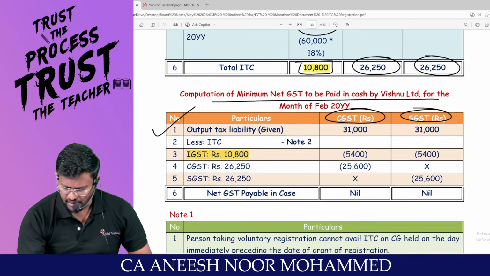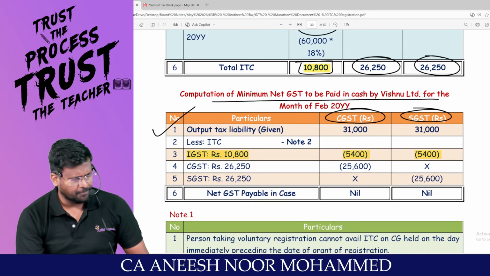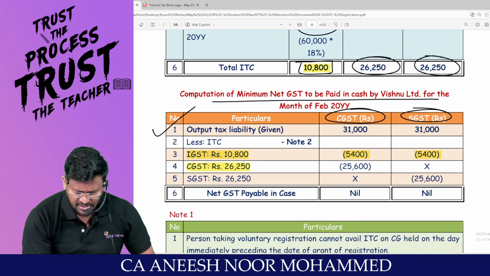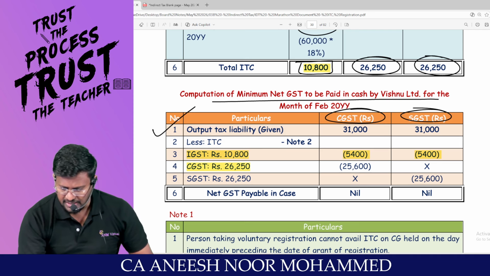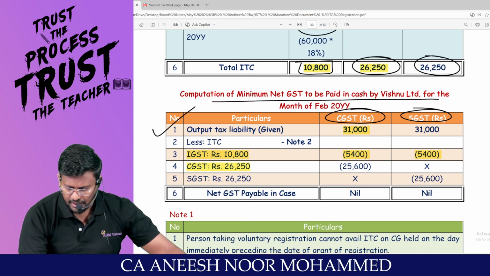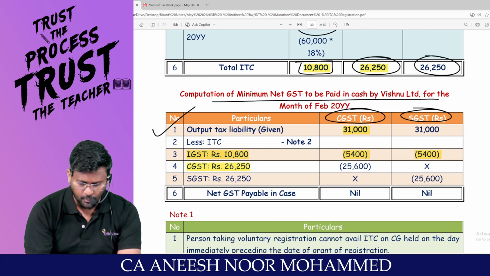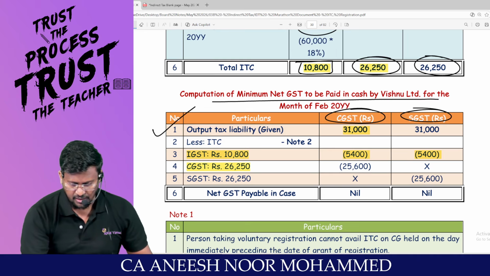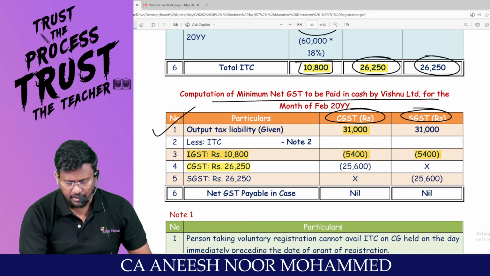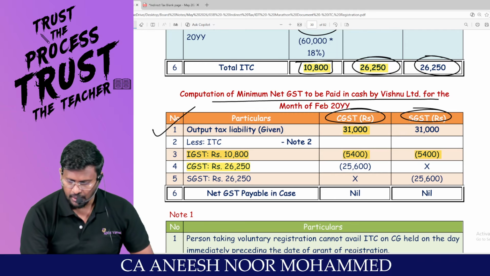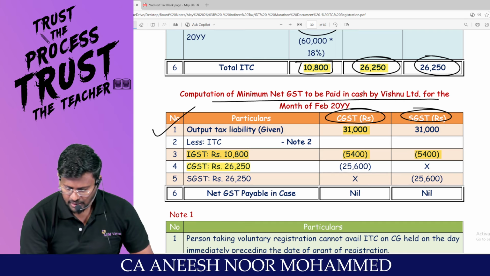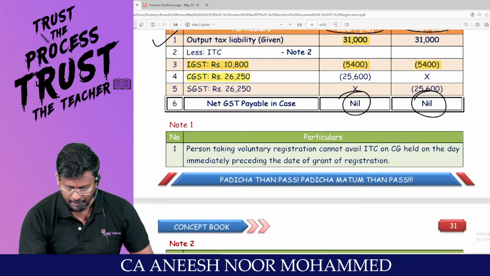IGST 10,800, I will knock off 5,400 and 5,400, because any manner, any proportion, there is no problem. CGST credit 26,250 is there. But from 31,000 CGST, if you remove 5,400, my dear lovable students, how much will you get? 25,600. And I have 26,250. The balance can be carried forward. The same with SGST also. So the net GST payable will be nil.